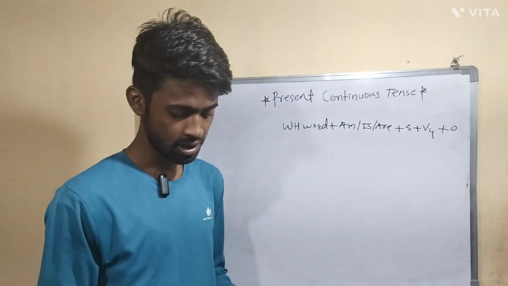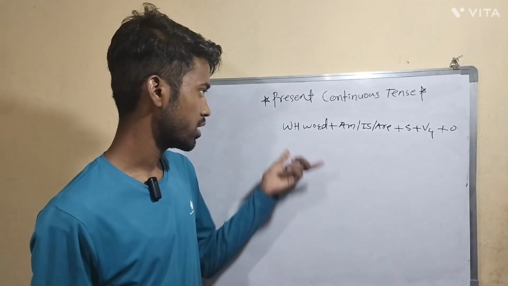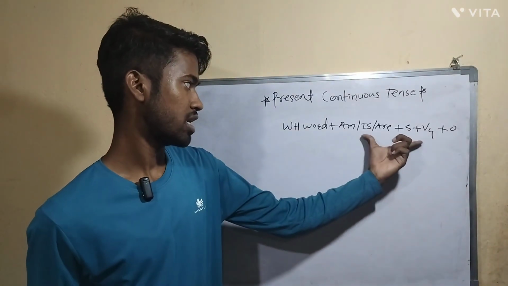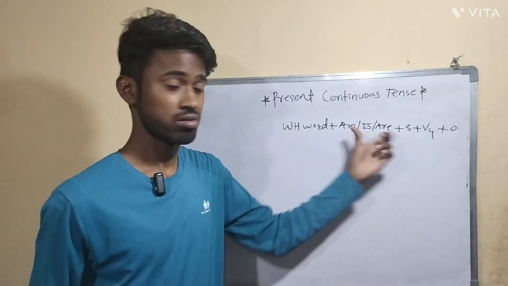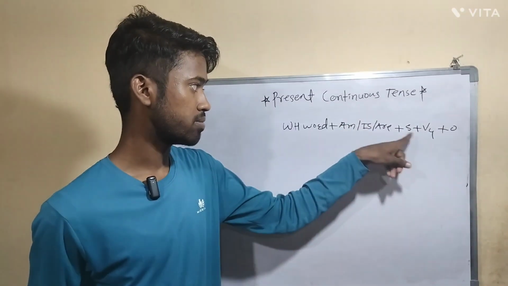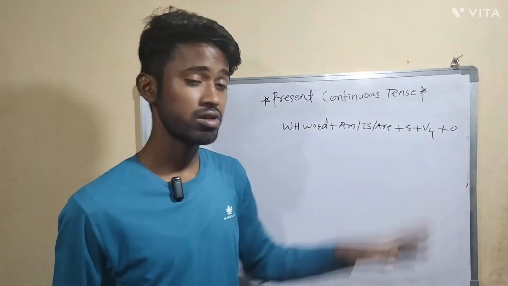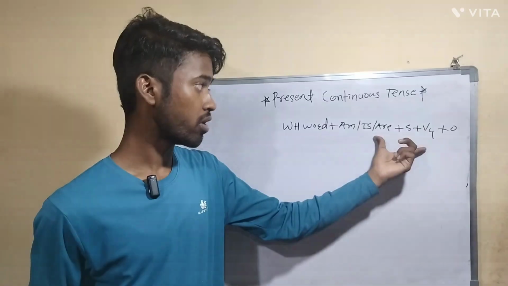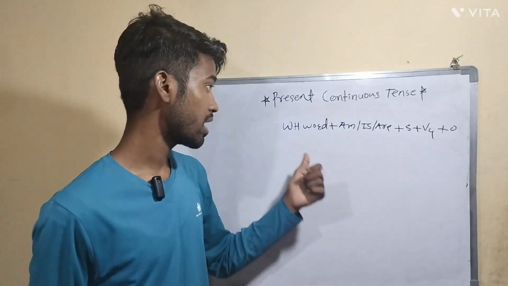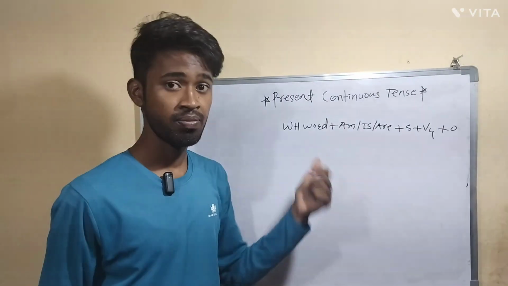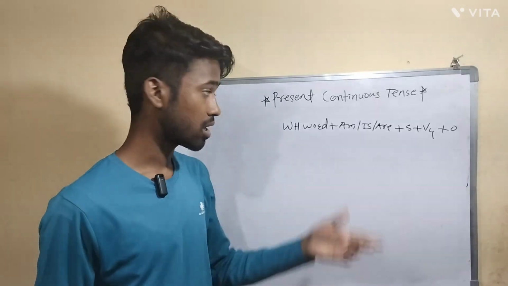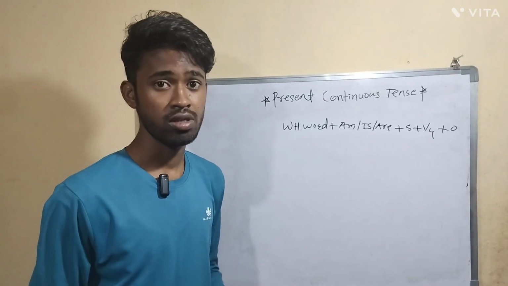Object is optional, I already told you that. So what is the extra part here? This is the structure for verbal question: am, is, are plus subject plus fourth form of verb plus object. So whenever we add a WH word before the verbal question, it becomes a WH question.